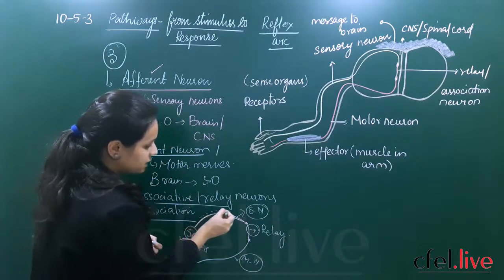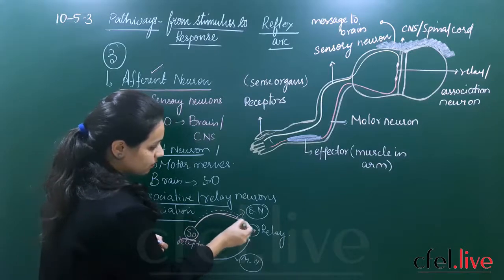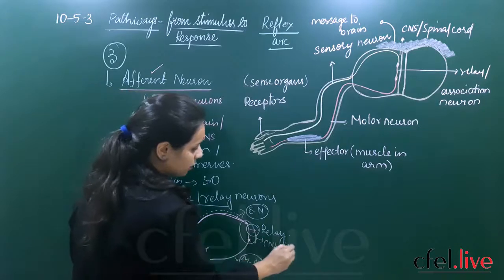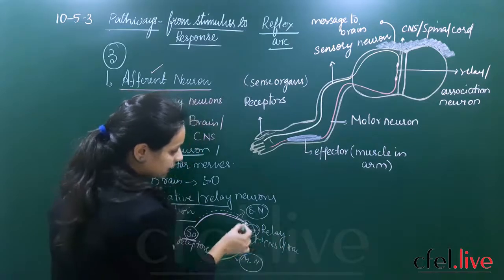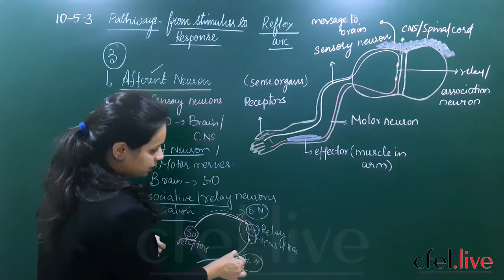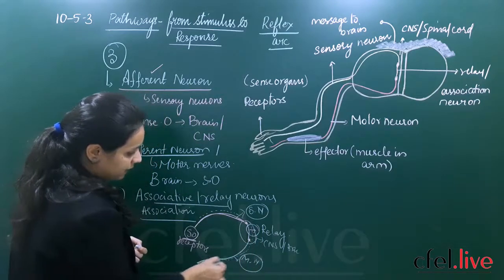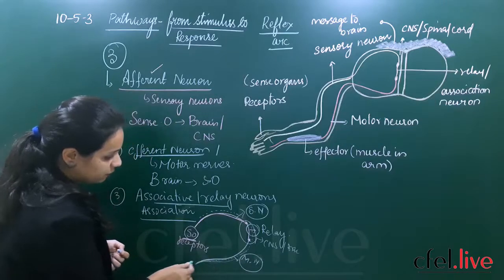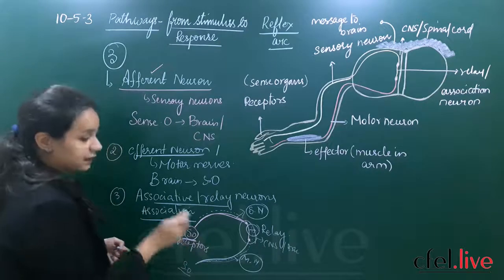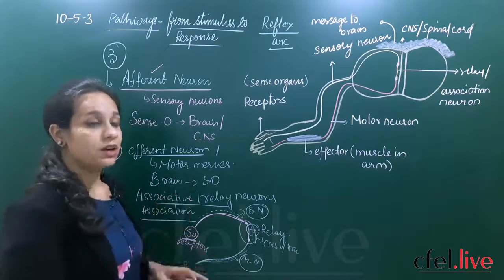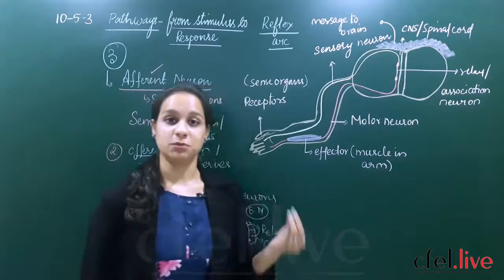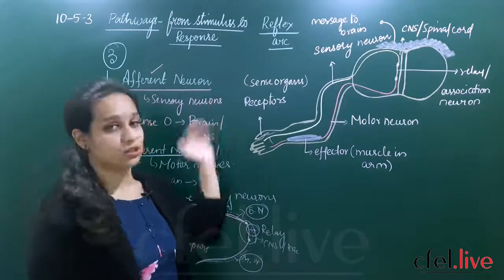Once the information is traveling from your sense organs to your brain, the relay neurons are mainly concentrated in your CNS or your brain. Here the information is connected and finally it travels from your sensory neurons to your motor nerves, and finally these motor nerves give back the information to your sense organs, or the effector organs. So this is how the three different types of neurons form the pathway of stimulus, that is from stimulus to response.